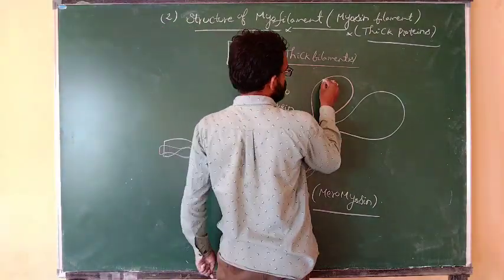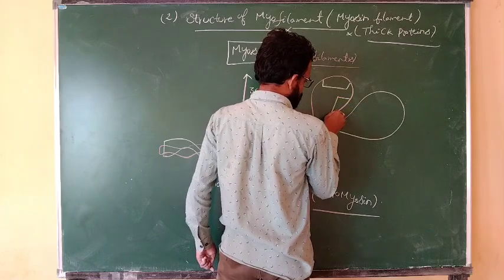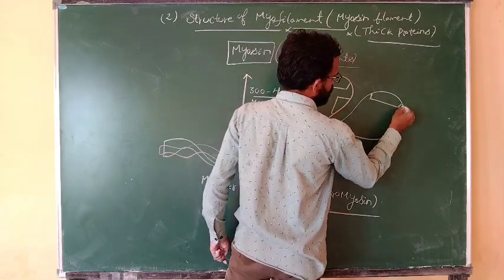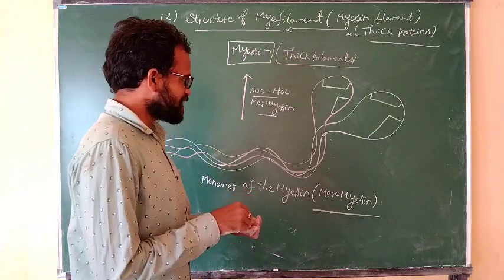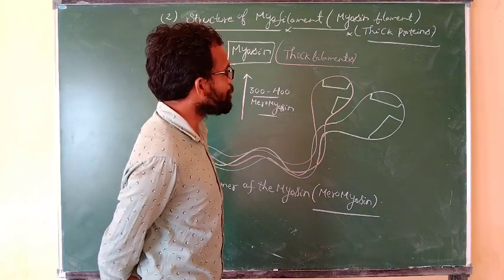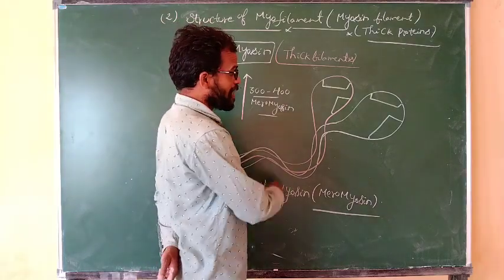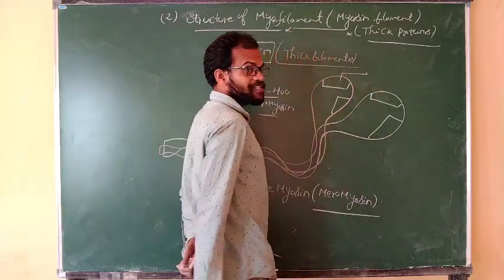It consists of two important sites. Each monomer of the myosin is nothing but meromyosin, and this meromyosin consists of two important sites. What is the first site?